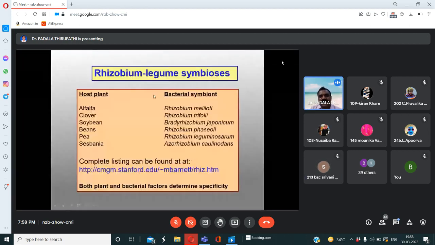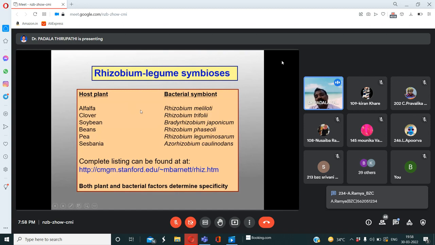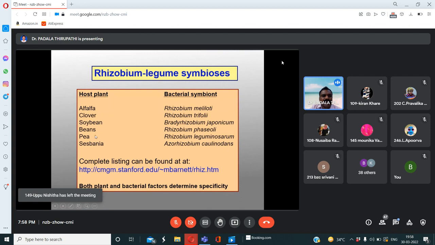See here, at the same time, some of the legumes belong to other bacterial members, or other than legume plants also are involved. So clover, soybean, beans, peas, sesbania. So these are all host plants.